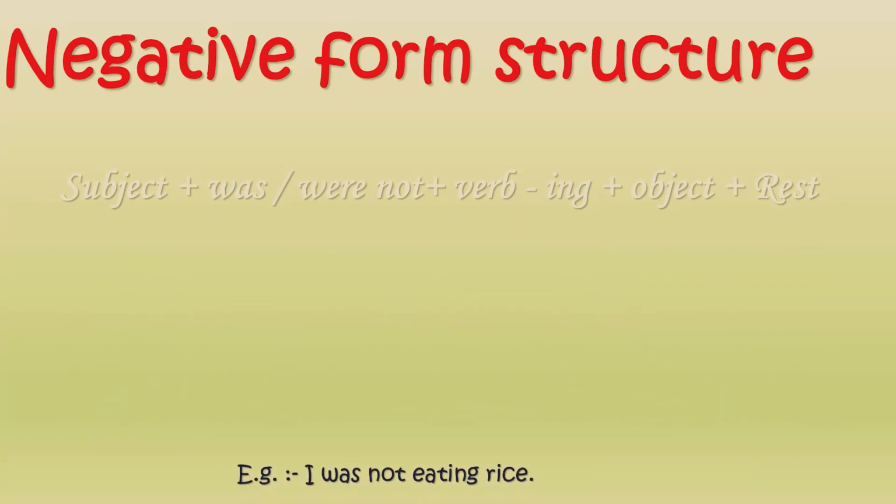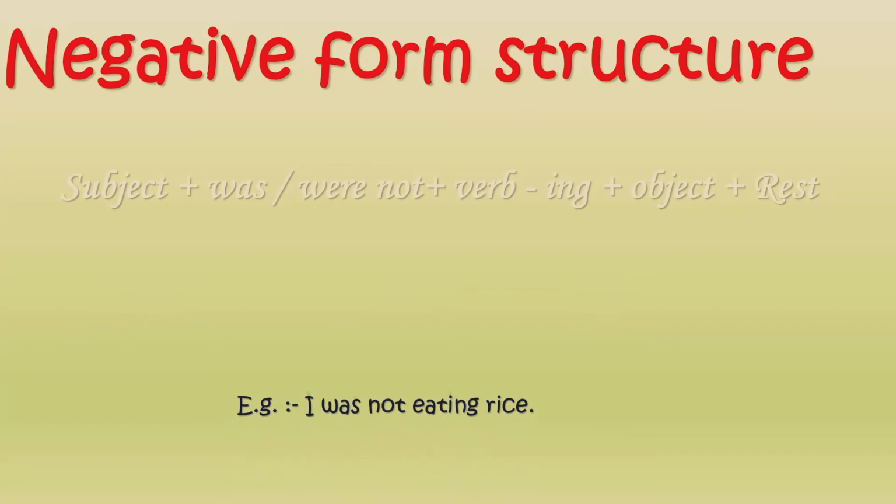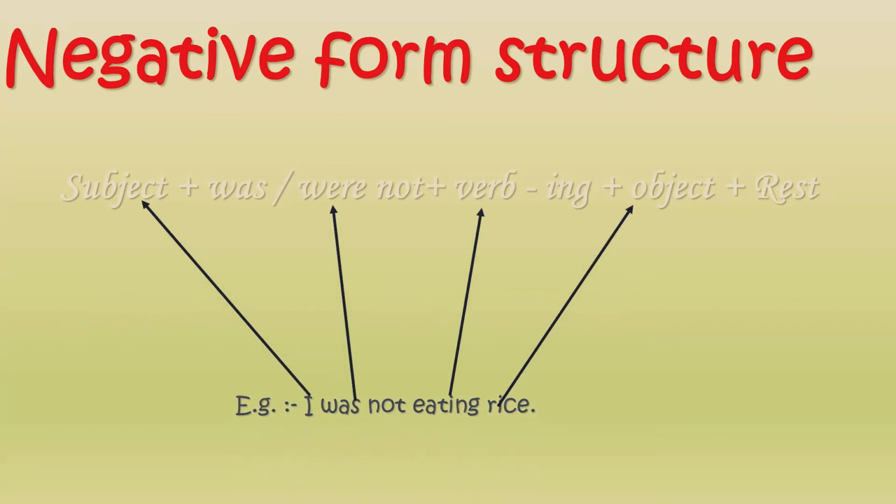Okay, I will give some examples for your understanding. My first example is: I was not eating rice. In this sentence, I is the subject, then use was not according to the subject. Eating is verb-ing. Rice is the object of the sentence.